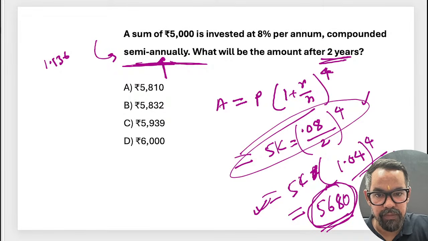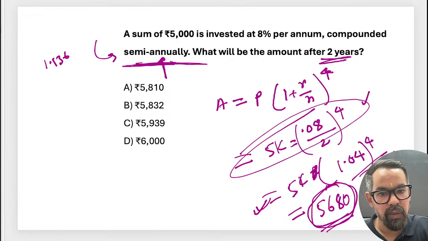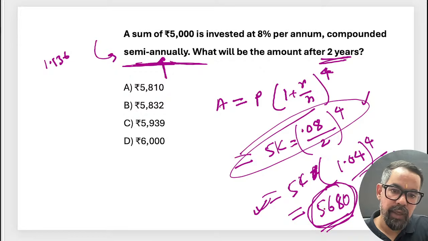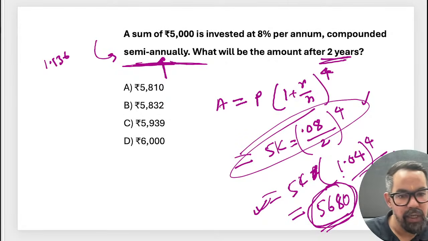So if we go for 5,000, it is coming around this particular one only. Where have I done some mistake? 5849. 5849 will be the right answer?